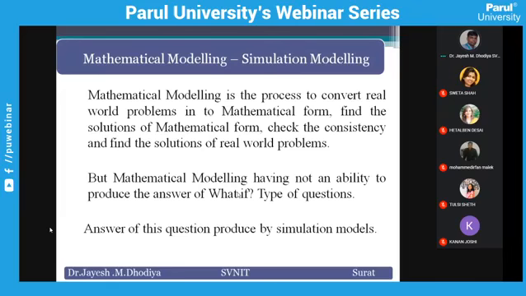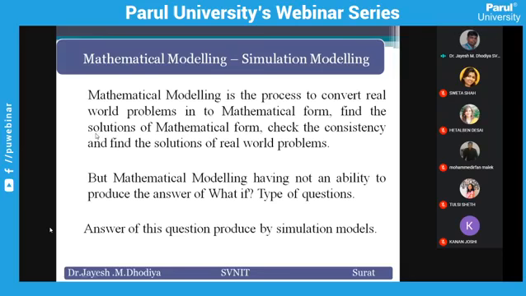Whereas if you have developed a simulation model for a real-world problem, then the simulation model is a process that deals with the physical model. You can change only that particular portion or situation, and accordingly there may be some changes in your output.